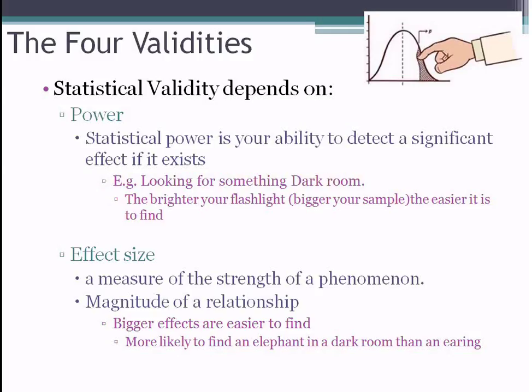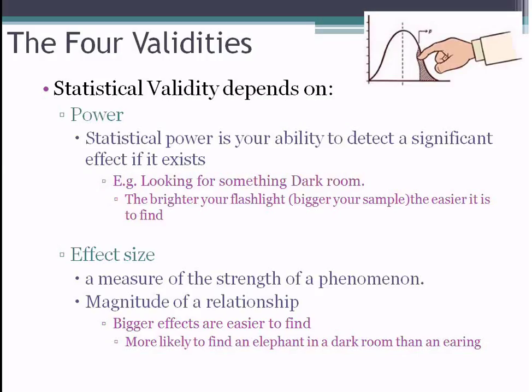So, for example, later on in the semester, we're going to do a parking lot study where we're going to go out into the world and we're going to ask the question, do people take longer to pull out of a parking spot when someone is waiting versus not waiting? And what we're going to find when we do that is that indeed people do take longer. That's a huge effect. We find it every semester. There are other effects that might be more subtle, more small. And for those small effects, you're going to need more power to find them. Right? Bigger effects are easier to find, right?